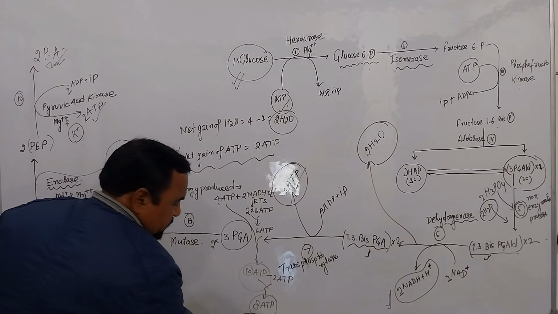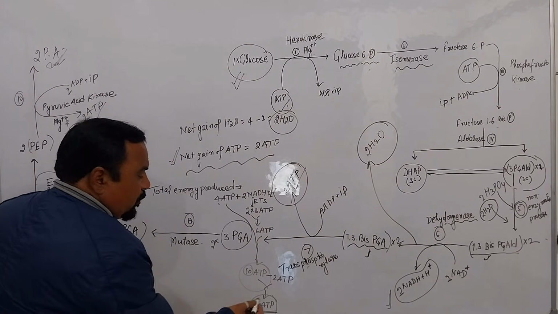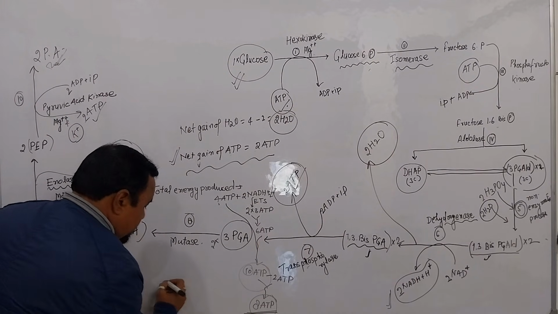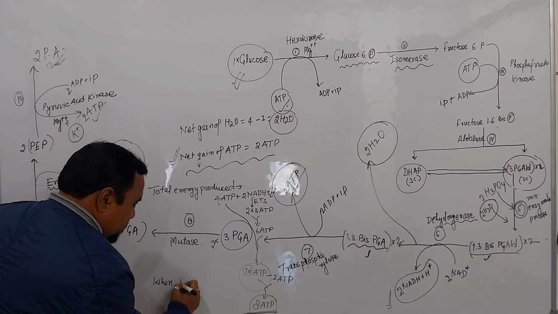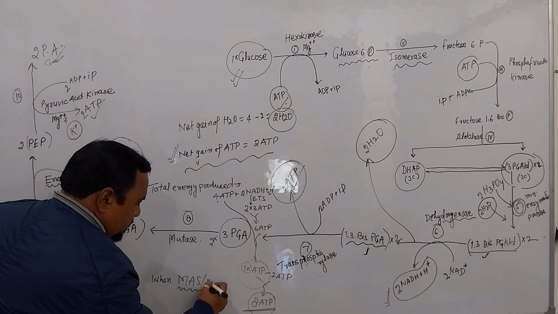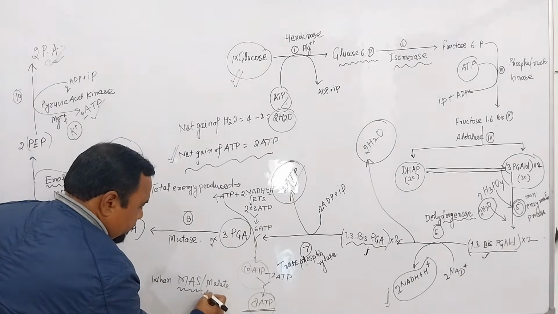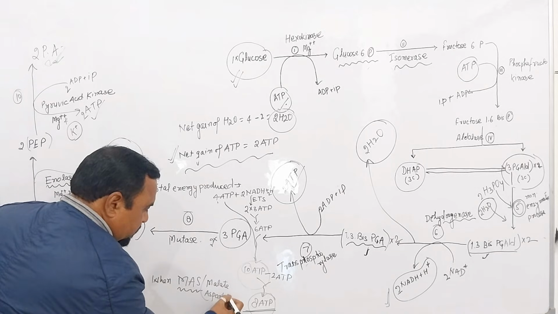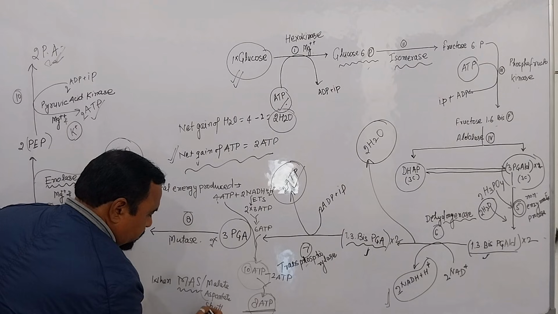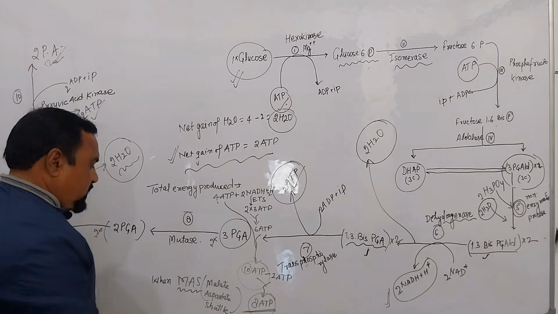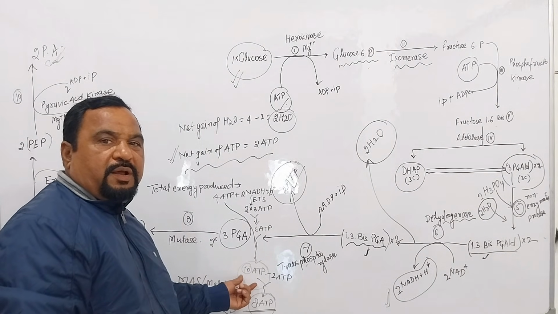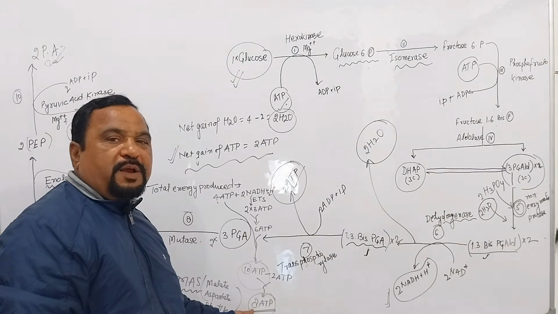Understood? And when 8 ATP are produced, when MAS shuttle, MAS means malate aspartate shuttle, when this shuttle activates, then total 10 ATP are produced and net energy 8 ATP are produced.